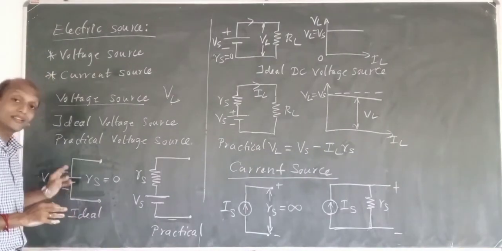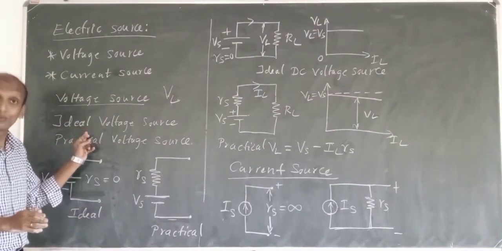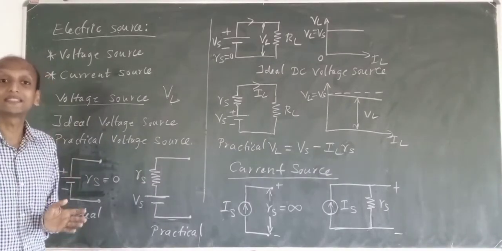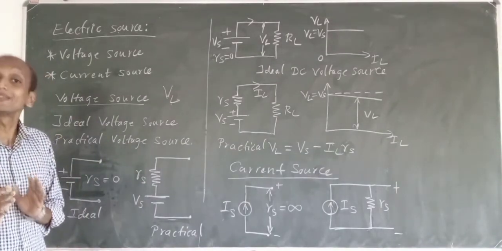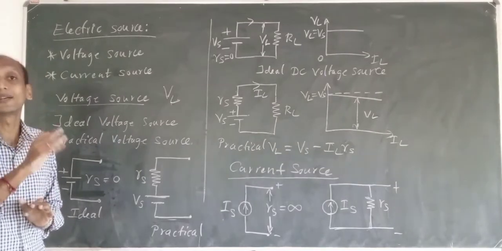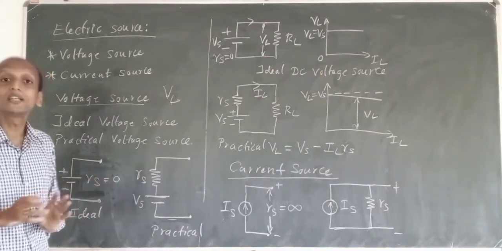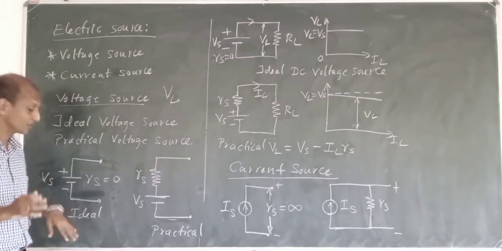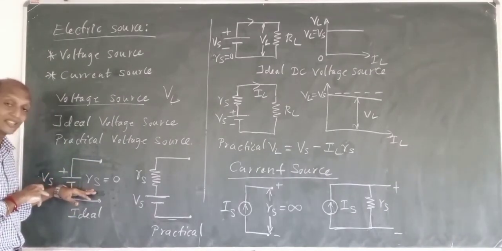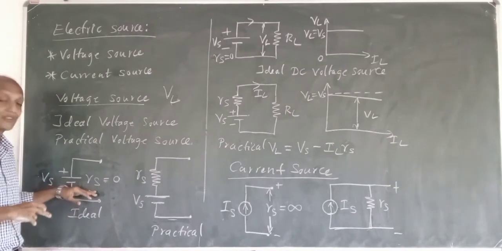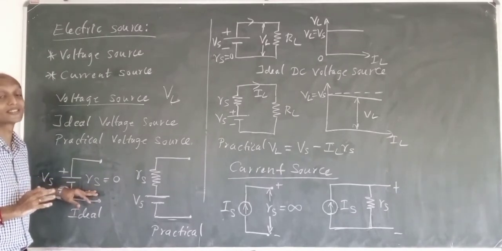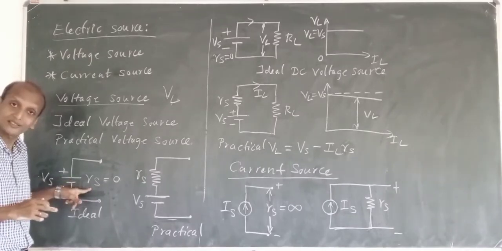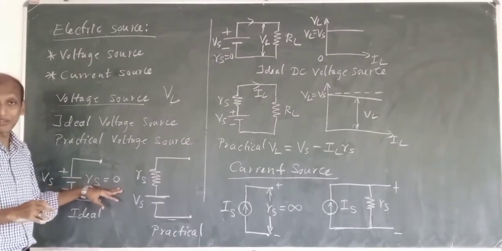Okay, so here we are talking about an ideal voltage source. For an ideal voltage source, ideal means imaginary, not a practically possible thing. That is what is called ideal. So we will say that it should be so and so. What we say here is that an ideal voltage source will have 0 internal resistance. 0 internal resistance means RS, the source resistance, is 0 ohms.